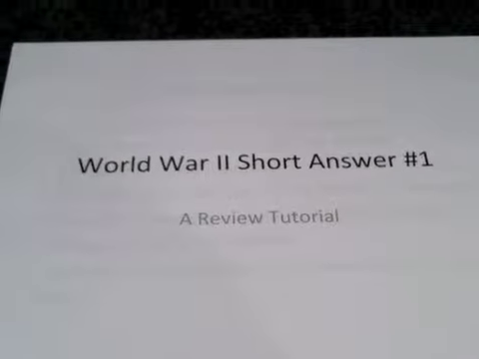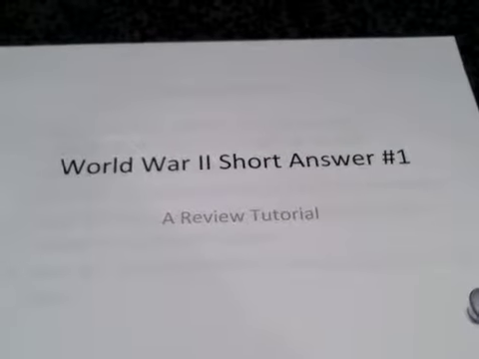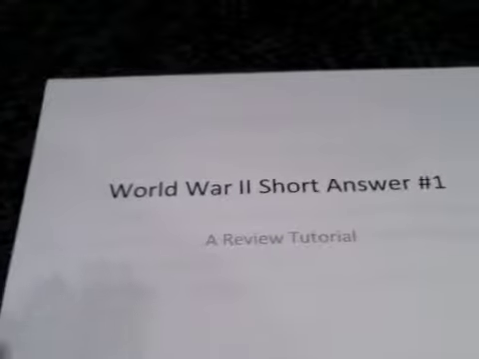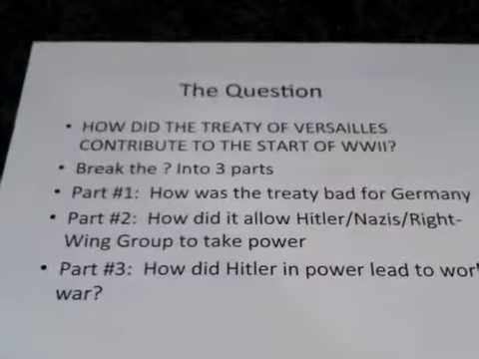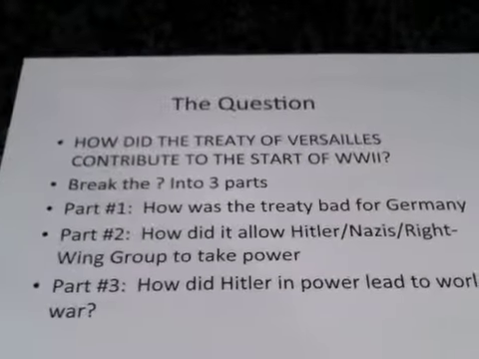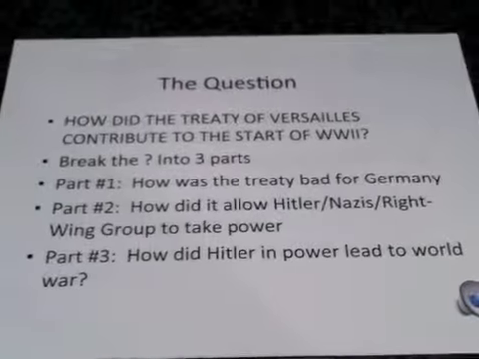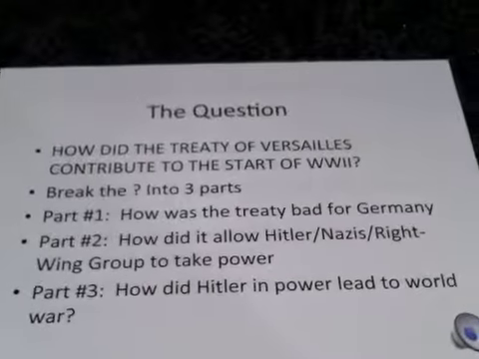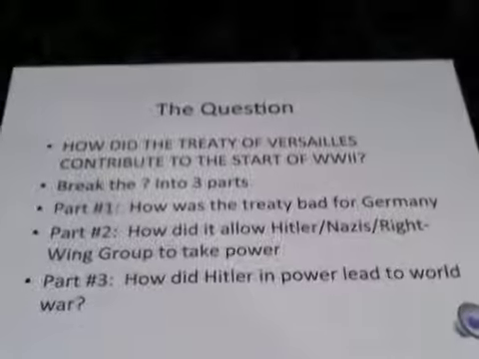This is a short tutorial for the World War II U.S. History Test, short answer questions. Let's take a look at what we're looking for. So here's the question. How did the Treaty of Versailles contribute to the start of World War II? I would advise you to break this question into 3 parts. First of all, how was the treaty bad for Germany? Secondly, how did it allow Hitler and the Nazis to take power in Germany? And lastly, how did Hitler in power lead to World War?